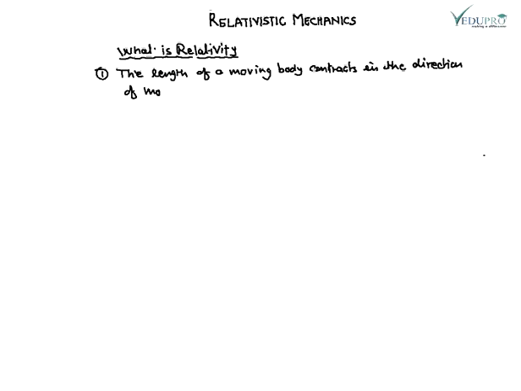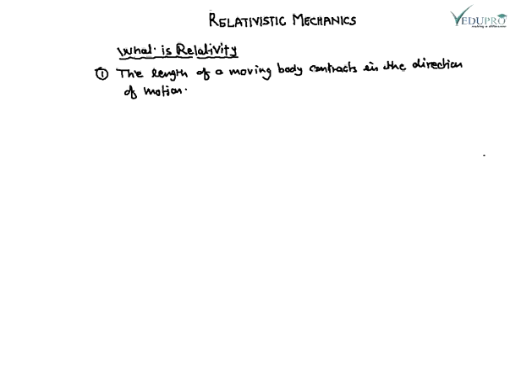The theory of relativity provides many new concepts. The first concept is that the length of a moving body contracts in the direction of motion.